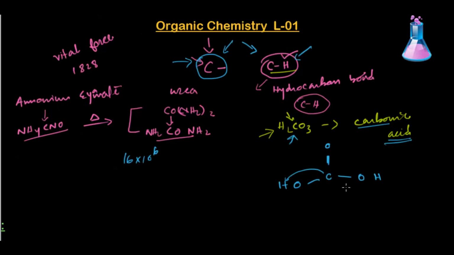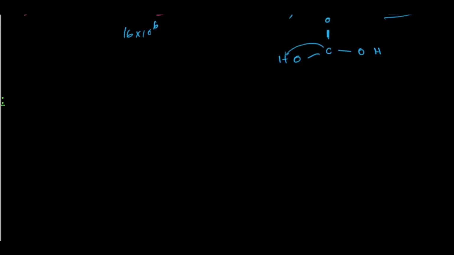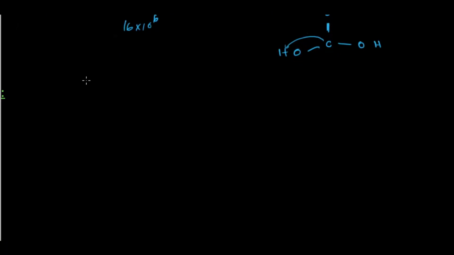Now we're going to understand the properties of the carbon atom, which will make the idea of organic chemistry quite clear. What is the first property of carbon? Carbon is tetravalent. It has tetravalency. Why is carbon tetravalent? Carbon has atomic number 6, with 2 electrons in the first shell and 4 electrons in the second shell. In order to complete the last shell, carbon needs 4 more electrons to complete the octet.